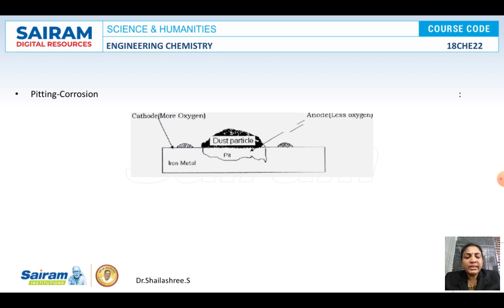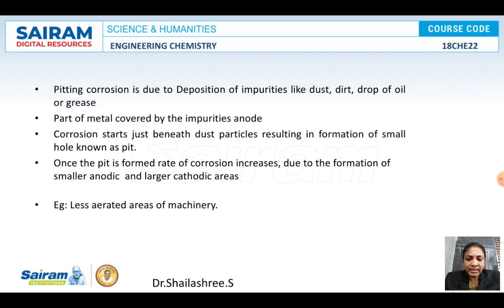Once this galvanic cell is set up, a small hole called a pit is formed, and the corrosion takes place at a higher rate. Remember, smaller the anodic area and larger the cathodic area, the greater the rate of corrosion. In the other case, if the anodic area is large and the cathodic area is smaller, the corrosion proceeds at a lesser rate. Fine, this is about the explanation.